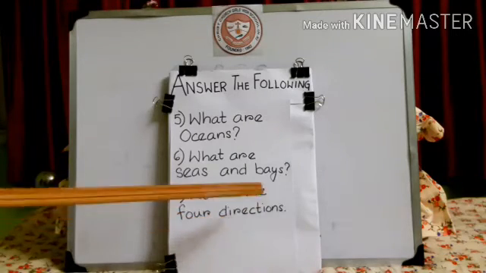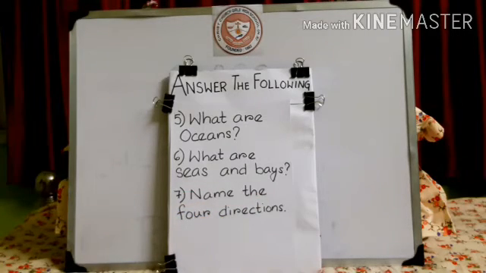Name the 4 directions. We all know the 4 directions, so the 4 directions are north, south, east and west. Have you all got it? The 4 directions are north, south, east and west. Now we will move on to the objective type of questions.